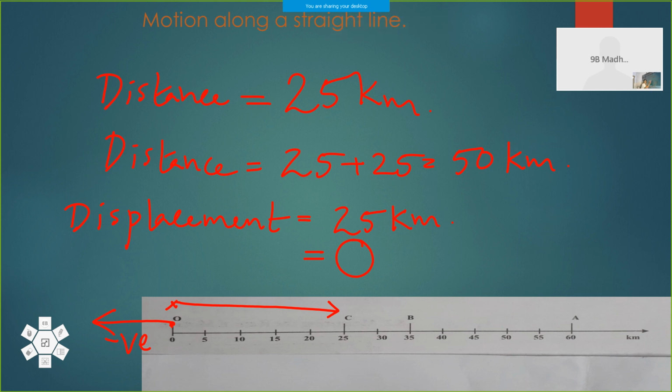Forward direction, we will take as positive, and when we come back to the origin and move in the backward direction, it is the opposite direction, so displacement will be negative. We will discuss the numericals and some situations, then you will be clear with that. Okay.